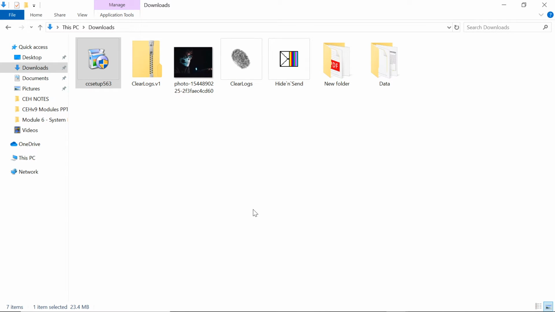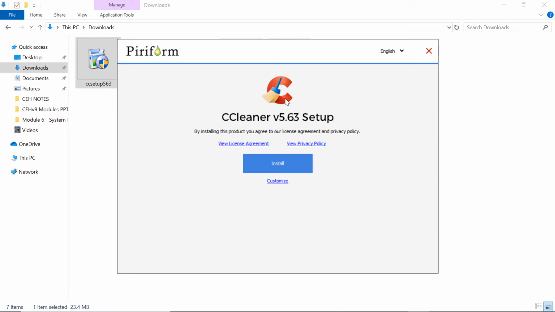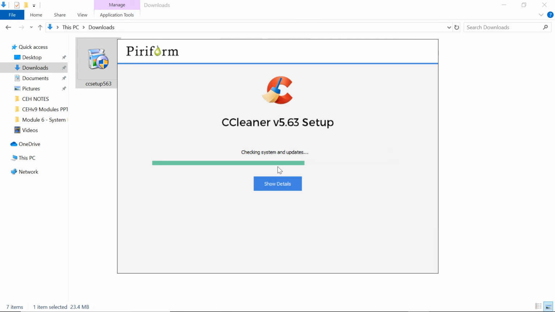Just wait for some time. Now the menu is open. Now click on install. The setup is now loading and it is going to install everything.